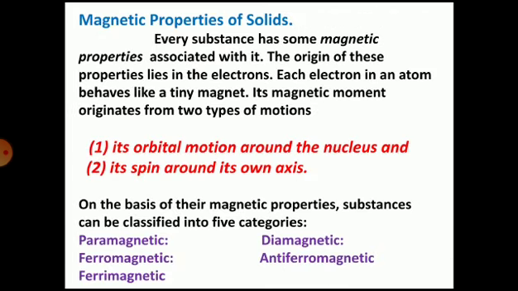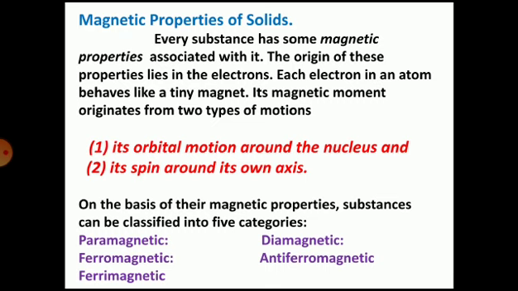Now let us study the magnetic properties in solids. Every substance has some magnetic properties associated with it. The origin of these properties lies in the electrons. Each electron in an atom behaves like a tiny magnet. Its magnetic moment originates from two types of motion. First, its orbital motion around the nucleus, and second, its spin around its own axis.